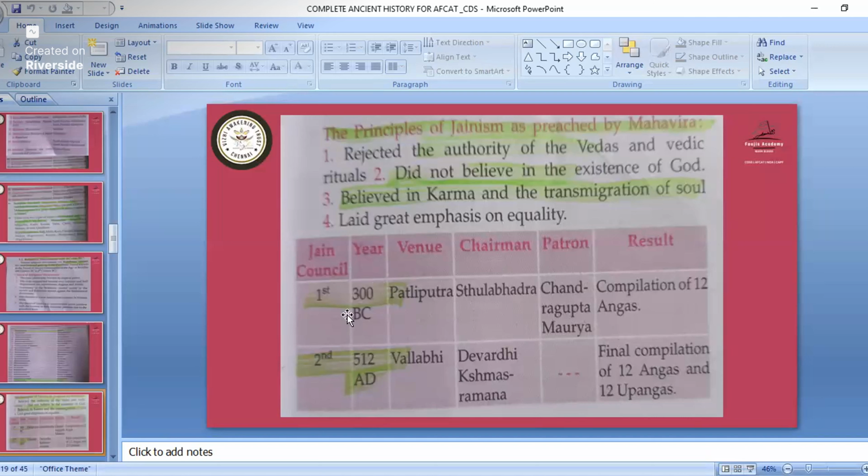The second council was at Vallabhi. The chairman was Devardhi Kshamashramana, and the final compilation of 12 Angas and 12 Upangas took place. A question about Sthulabhadra has already come. I have marked this one also because they might ask about it. The second Jain council took place at which place? Vallabhi, and the chairman was Devardhi Kshamashramana. Remember this one too. The first Jain council took place at Patliputra during Sthulabhadra's time.